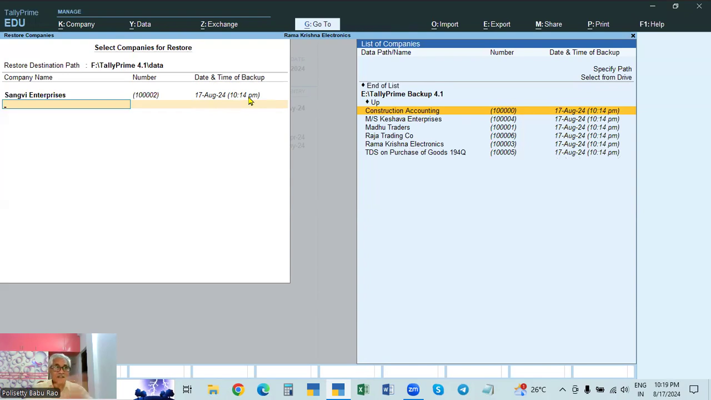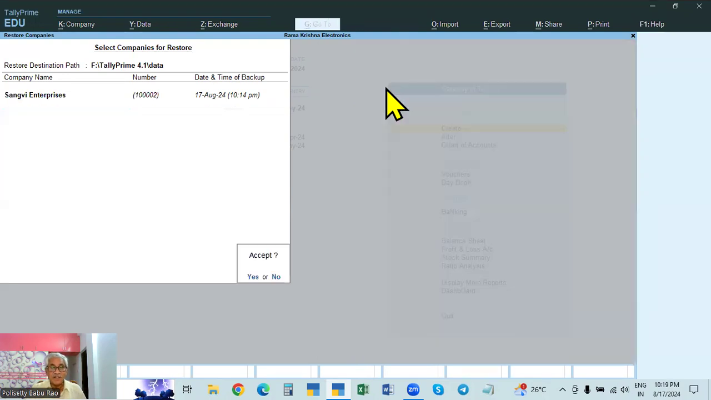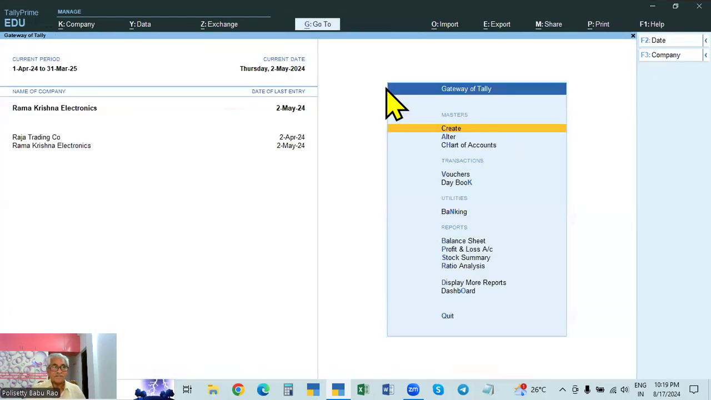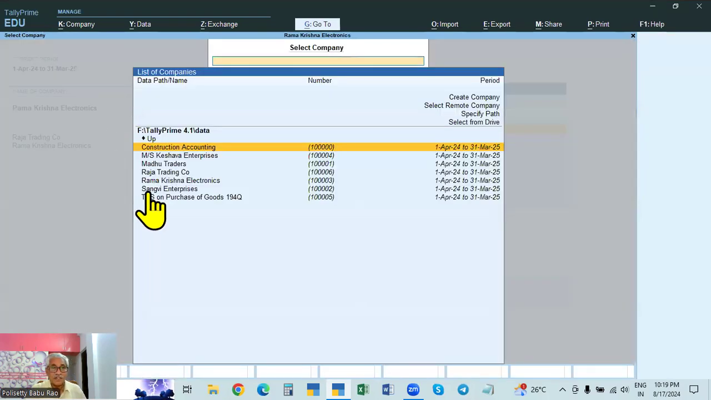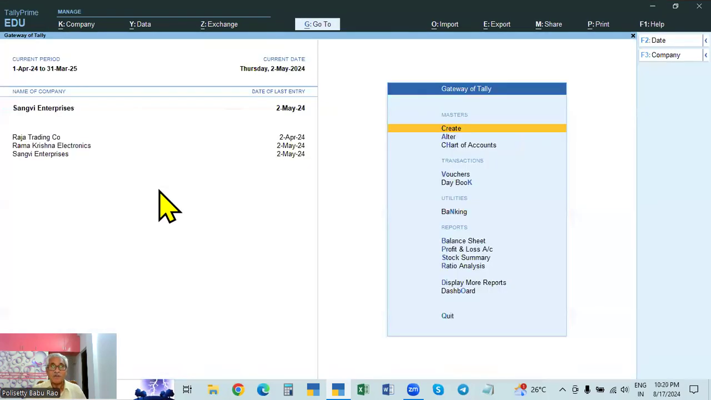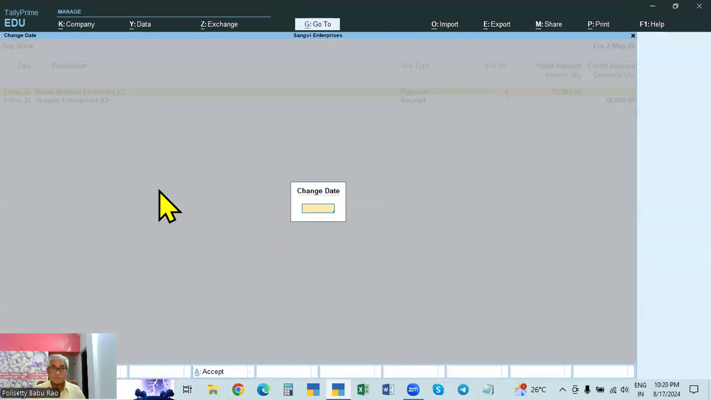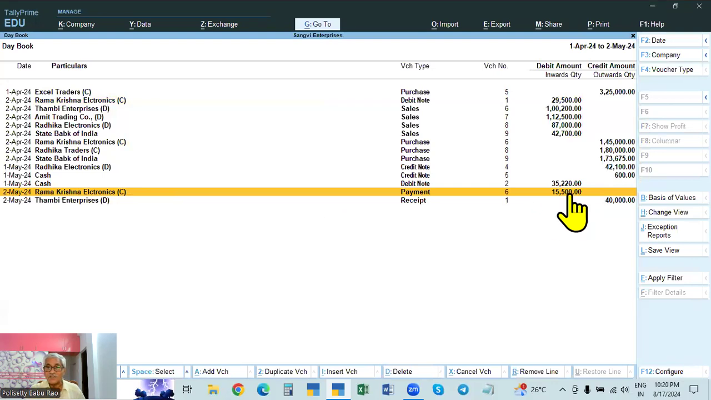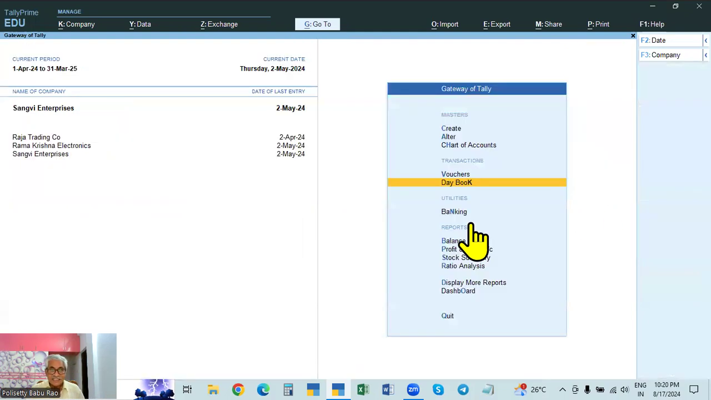So we select this and then end of list. Give end of list and accept. See here, now we go to Alt F3, go to this one, see Sanctuary Enterprises, we got that. We got back Sanctuary Enterprises. See the entries, this 15,000 and this one, these are the two entries made just before we backed up. So our total data, we got it back. This is called restoring data.